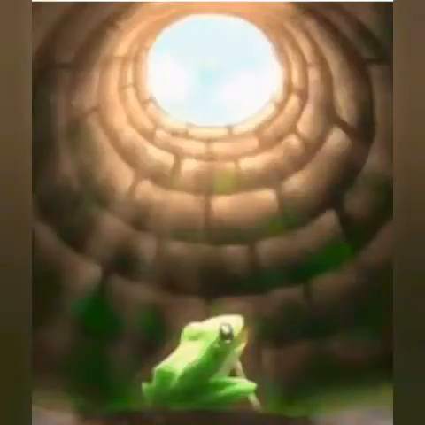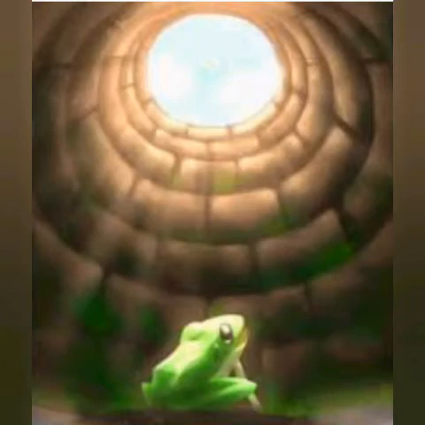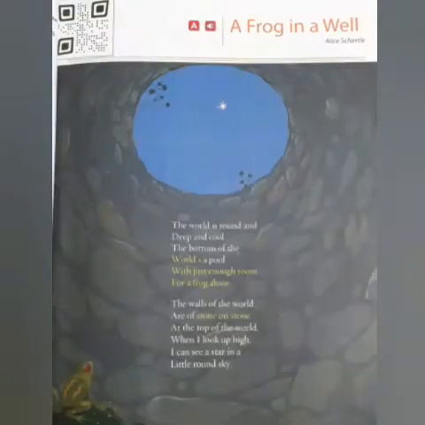So children, where does the frog live? The frog lives at the bottom of the well. As you can see in the picture, where is the frog? At the bottom of the well. First I will read the poem, then I will explain its meaning, okay?